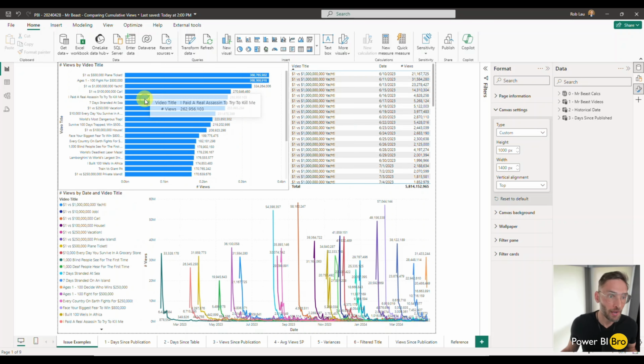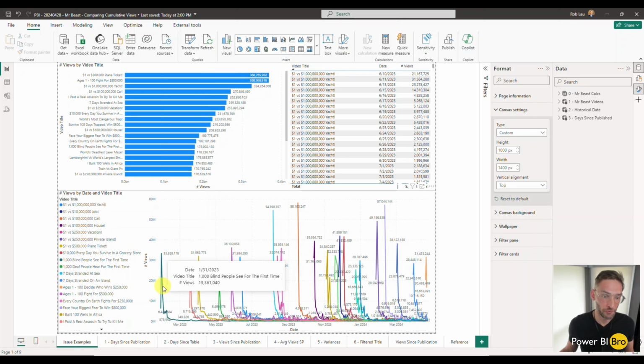The reason why is because they all start at different dates. So we can kind of visually get the gist of it. One video starts here, the first one in 2023, something more recent, different spikes. But how were they all on the second day? Of these videos, which one was the second best on the second day? We can't tell. And that's what we're going to solve.